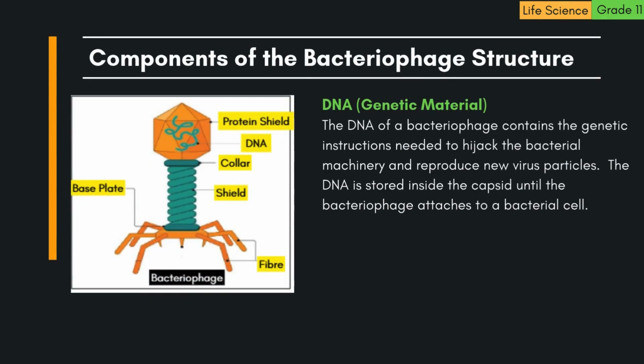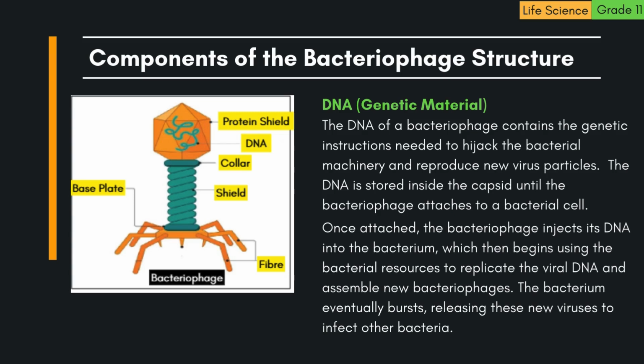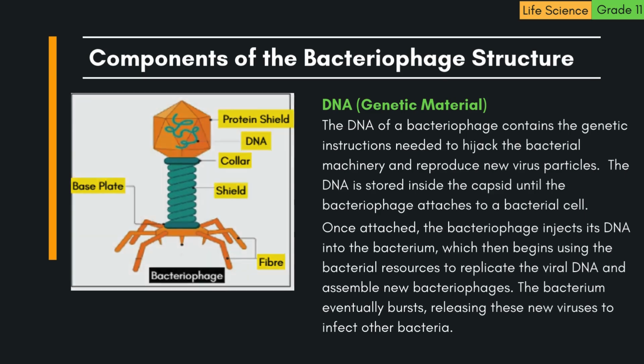2. DNA, genetic material. The DNA of a bacteriophage contains the genetic instructions needed to hijack the bacterial machinery and reproduce new virus particles. The DNA is stored inside the capsid until the bacteriophage attaches to a bacterial cell. Once attached, the bacteriophage injects its DNA into the bacterium, which then begins using the bacterial resources to replicate the viral DNA and assemble new bacteriophages. The bacterium eventually bursts, releasing these new viruses to infect other bacteria.